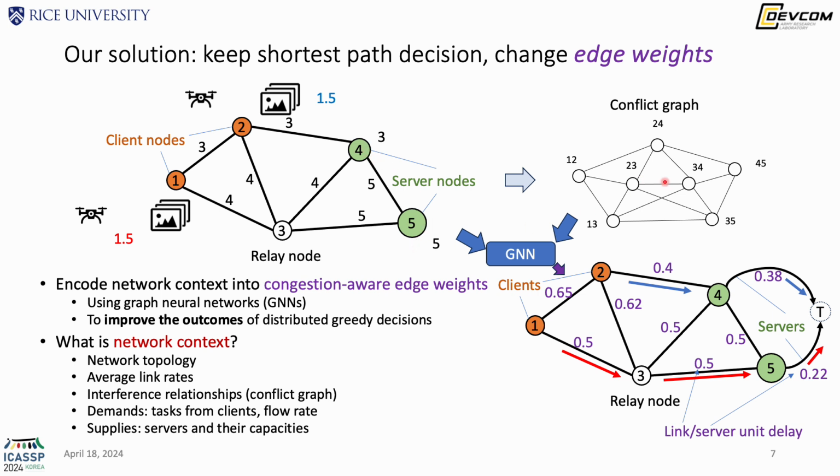In particular, the interference relationship can be modeled as a conflict graph. Here, each node in the conflict graph represents a wireless link, and two nodes in the conflict graph are connected to each other if their wireless links conflict with each other. In other words, these two links cannot be turned on at the same time.